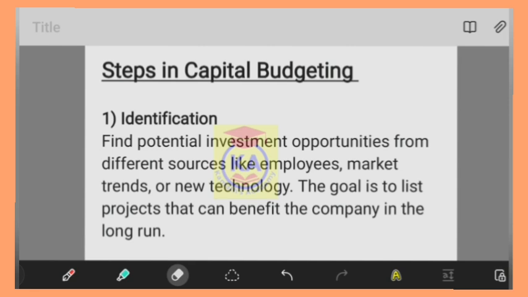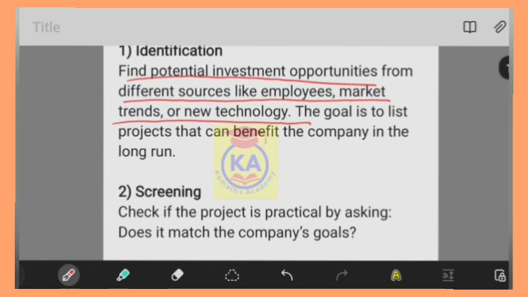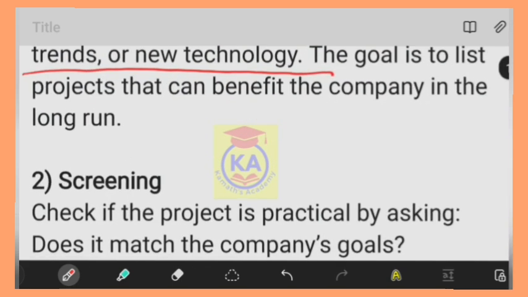The first step is identification. Find potential investment opportunities from different sources like employees, market trends or new technology. The goal is to list projects that can benefit the company in the long run. So the first step says that the finance manager has to identify various projects available. So that is the first step, that is identification.